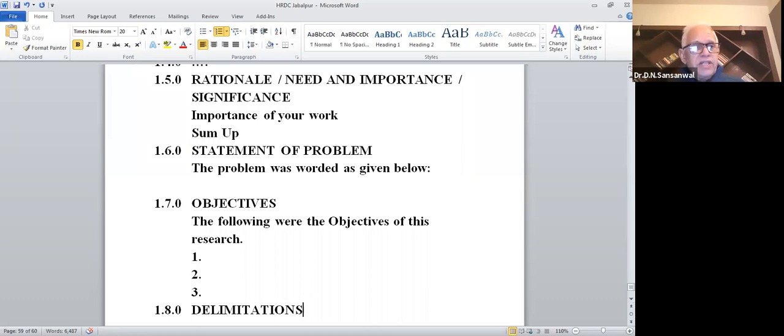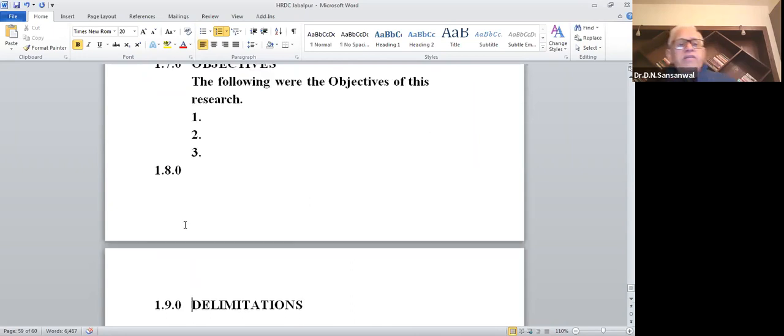But that limitation is further reduced, and that is why it becomes delimitation. Limitation of limitation is called delimitation. Okay? If it is not a quantitative research, if it is a qualitative research, then well, you can write the delimitation.